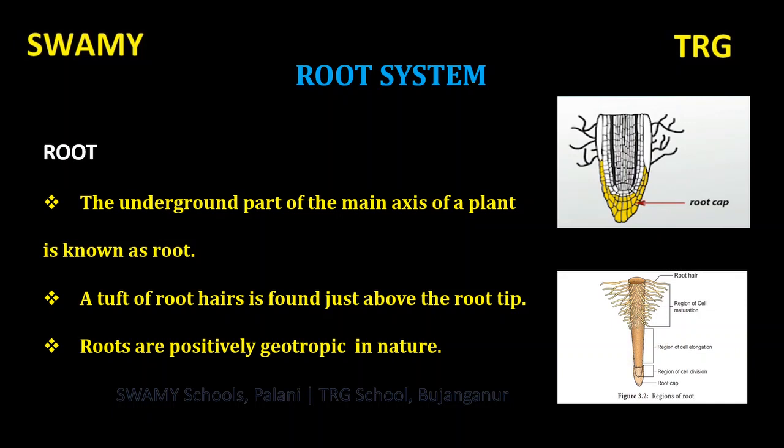The part of a plant which attaches it to the ground is called the root. The root always lies below the surface of the soil. Root has no nodes and internodes. In the case of the stem, in the shoot system, nodes and internodes are present. What is called a node? Nodes are the parts of the stem where the leaf arises.